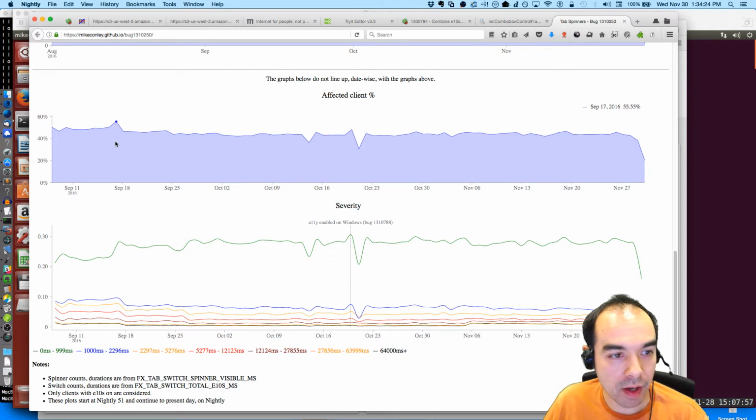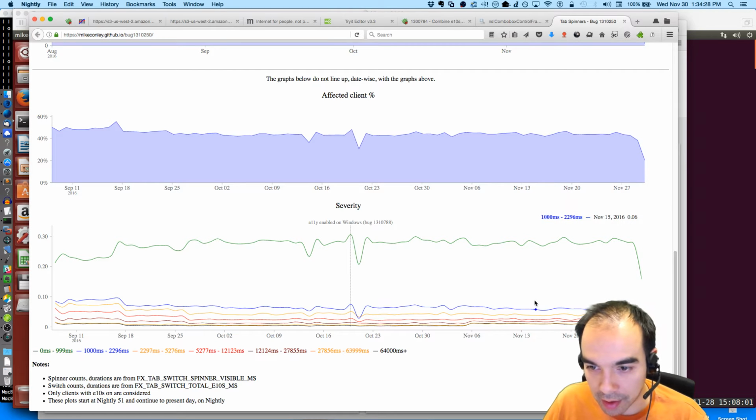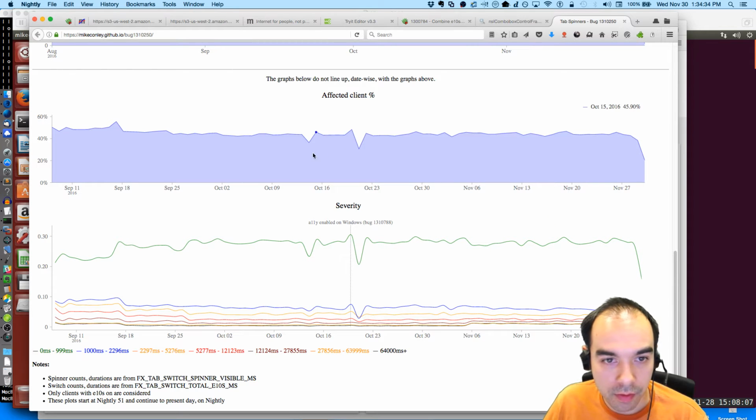Now I have this sense of how many clients are affected by tab spinners and how affected they are. So what we know is tab switch spinners affect a little under half of the potential population, the half of the users with Ethernet enabled, and that things got worse right here. That's interesting.